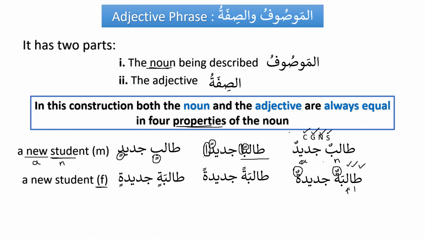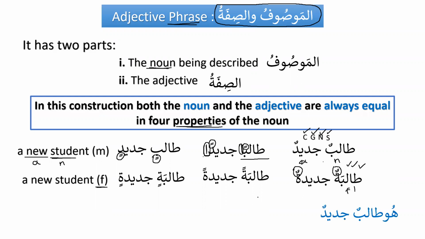So this is why we call them phrases, because phrases are small chunks of language. Small chunks of language means they are a combination of two nouns, but they do not give us the complete meaning of a sentence. So they can be subject, or they can be predicate. Only jar majroor cannot be subject, but the rest of the three phrases can be subject and can be predicate. So if you want to make it a complete sentence, you need to provide a subject.